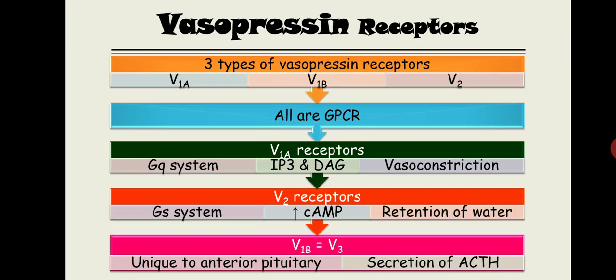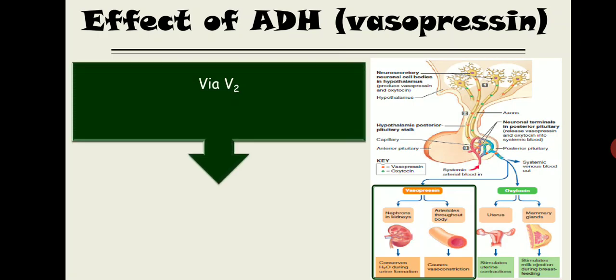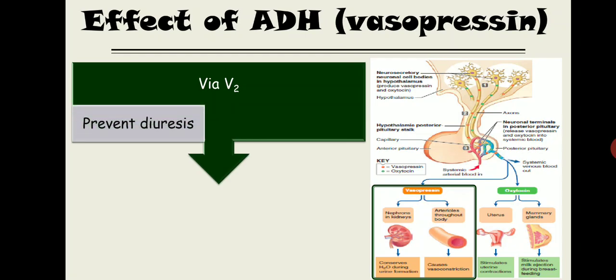Now the effect of ADH. These are the receptors. How are these receptors going to work? The effect of ADH or vasopressin. In this diagram, the posterior pituitary gland secretes 2 hormones, one is vasopressin, another one is oxytocin, and vasopressin has 2 pronounced actions. One is over the kidney, another one is over the blood vessel. So via the V2 receptor, vasopressin is going to prevent diuresis. Basically it prevents water loss, so it conserves body water.